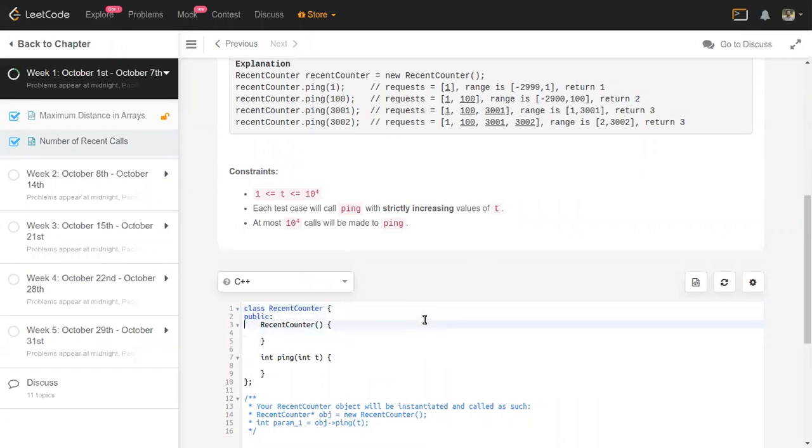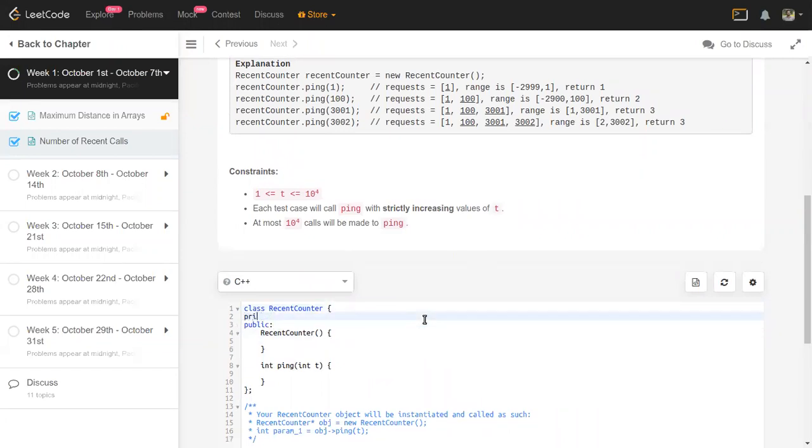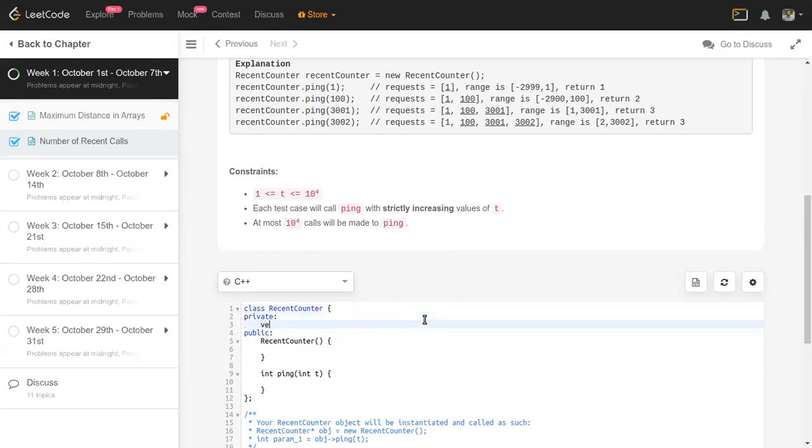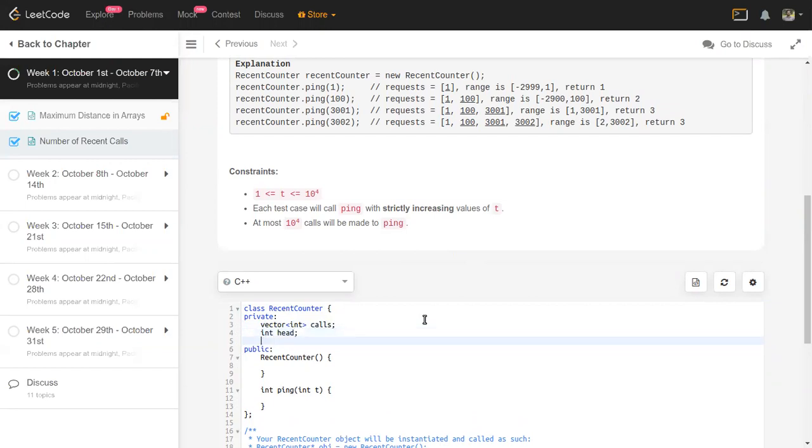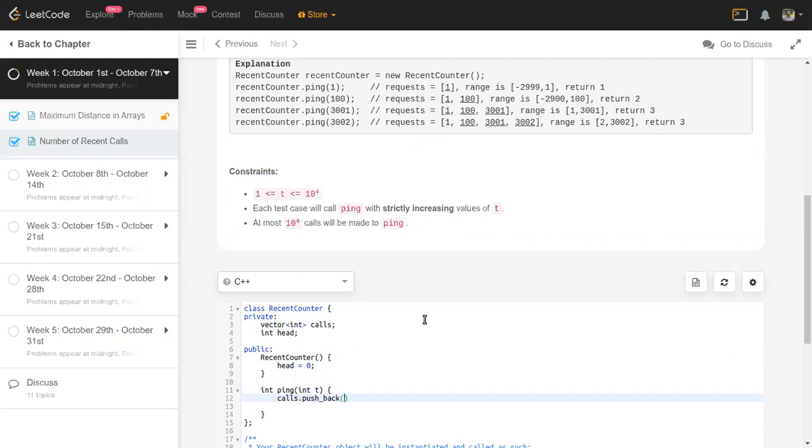What I need is a few data members, which I'm going to keep private here. We need a vector of all the calls, which are integers, and I need one head index which is going to be subtracted from the size of the vector. So head is going to be 0 to start with. The vector doesn't need any more initialization. Whenever I get a ping call, I just have to add it to the vector, right? Calls dot push back is what I need, and then I'm going to add it.